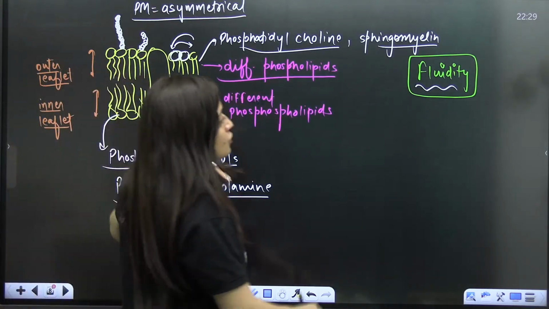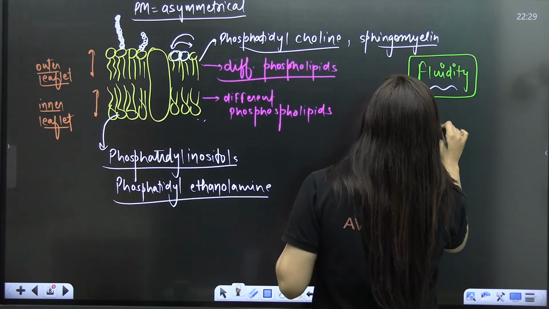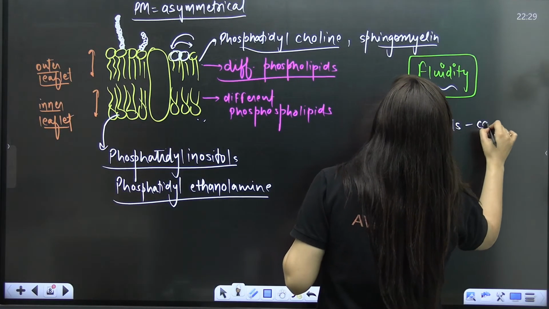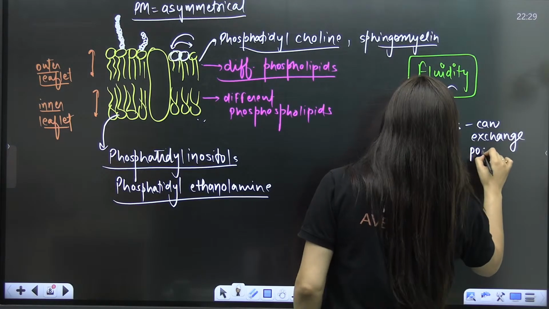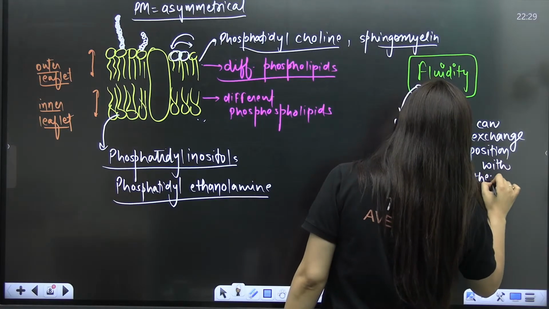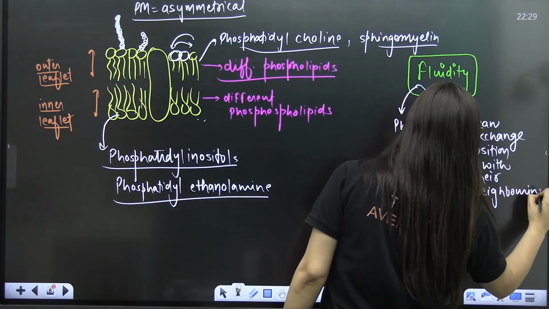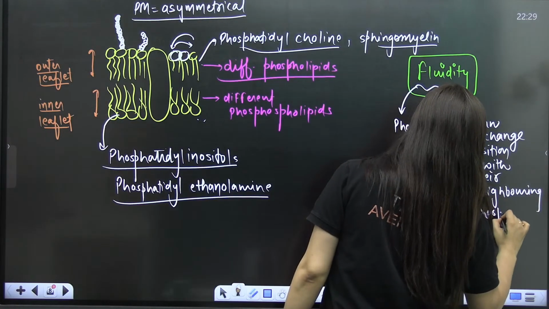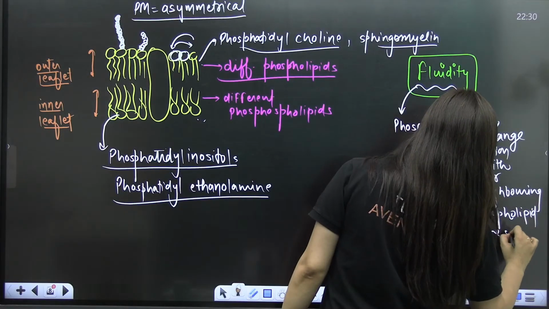So these phospholipids can exchange position with their neighboring phospholipid in the same leaflet.